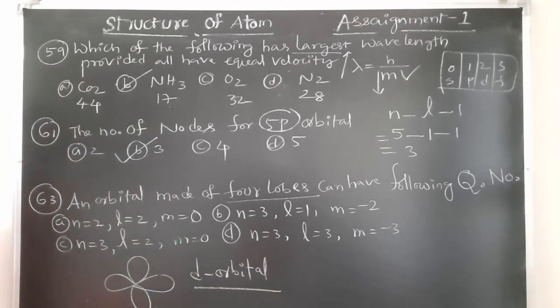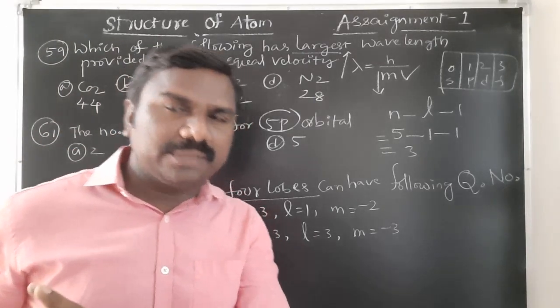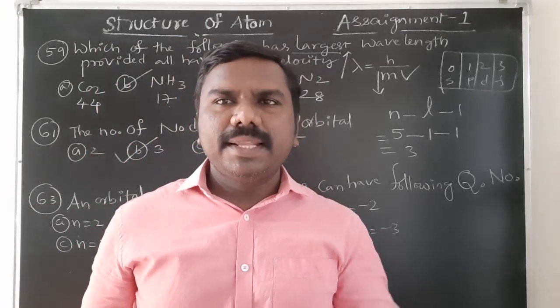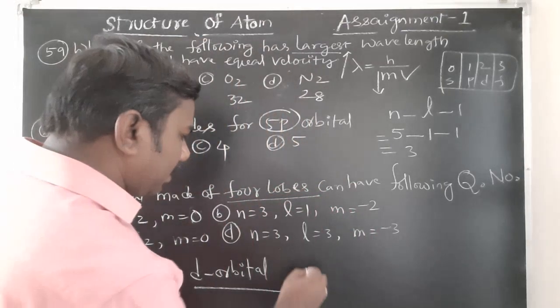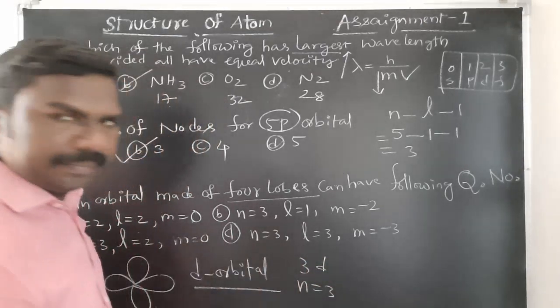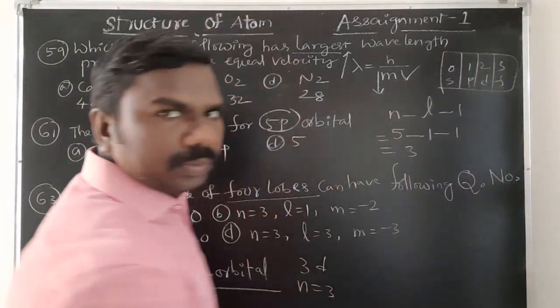D orbital starts in the third shell only. 2d is not possible. 3d is possible. It means n must be 3. For d, L value will be 2.